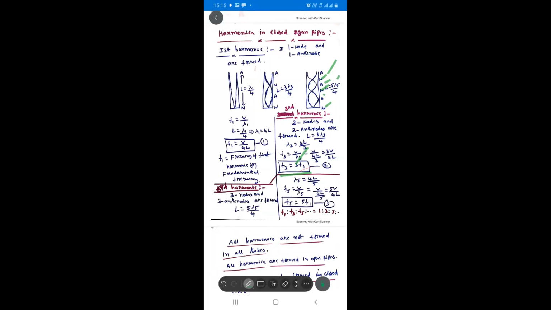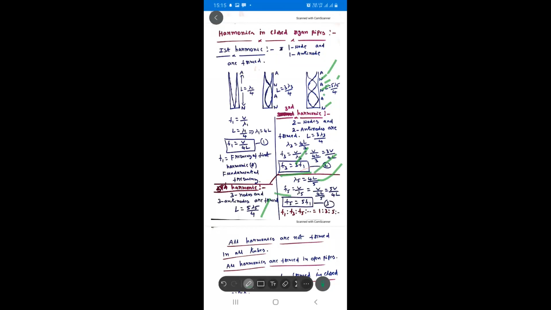That's why I have taken a suffix for lambda, lambda 5. So L is equal to 5 lambda 5 by 4, and lambda 5 is equal to 4L by 5.